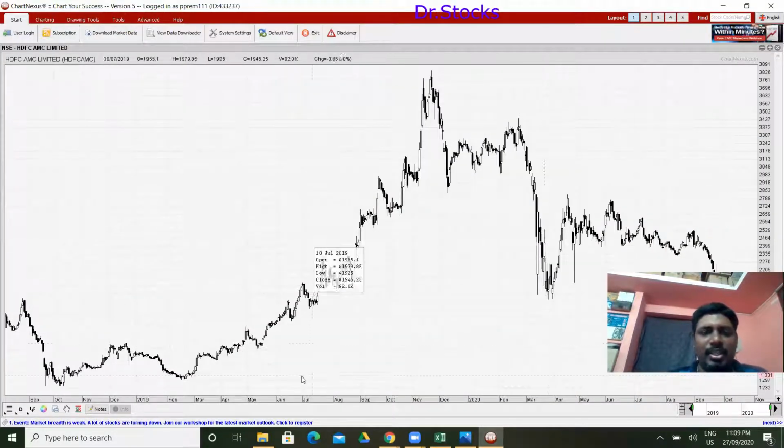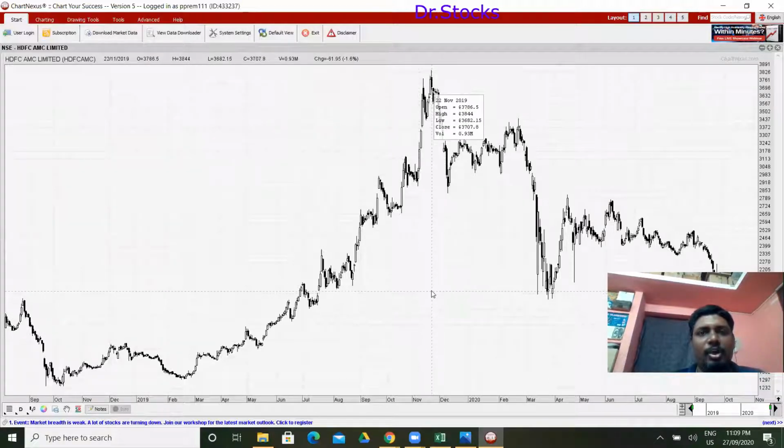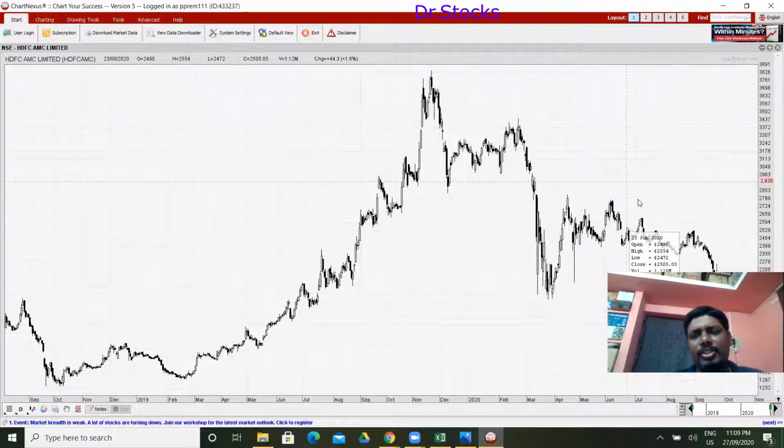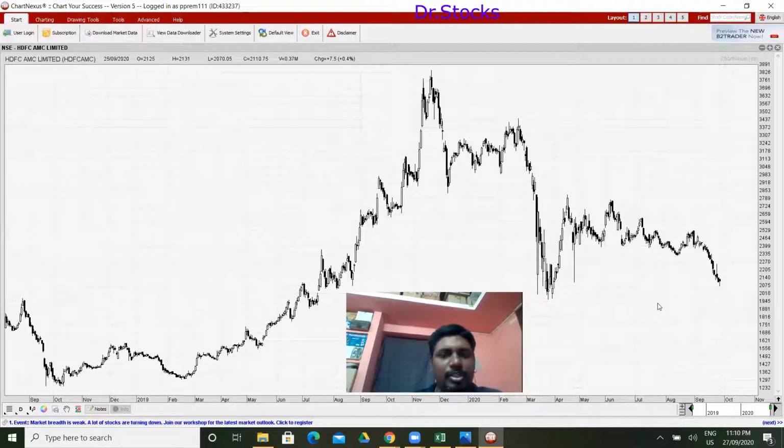HDFC AMC was in a bull rally from its listing, meaning we had pure demand for that particular stock. It rallied from 1,800 to 3,800 rupees, which is one of the positives. There have been some corrections, and currently the stock is trading very close to 2,000 rupees. No issues, it is trading above its IPO price. Very clearly we have had some setback in mutual funds because of the pandemic, but there is still a good market theme for these kinds of stocks.